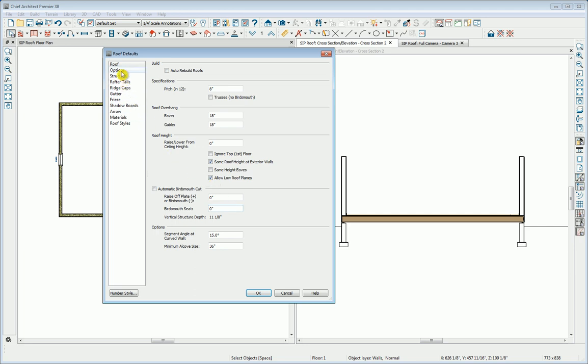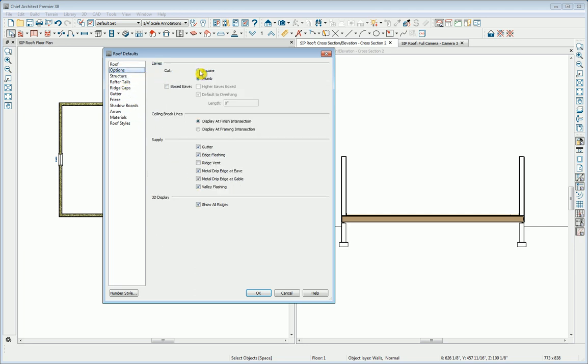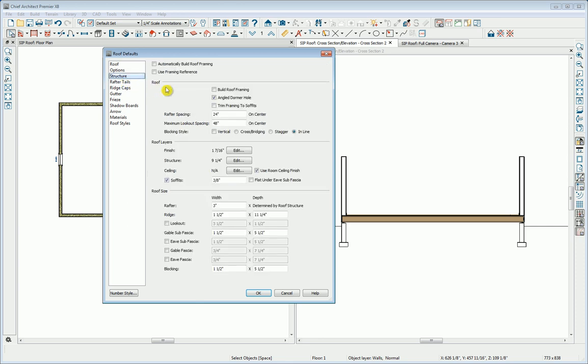In the Options panel, I'll decide that I want square cut eaves. And in the Structure panel, we don't need to worry about rafter spacing because we're not going to be framing. So we also don't need to worry about the roof size specifications since we're not framing. But we will work with the roof layers.